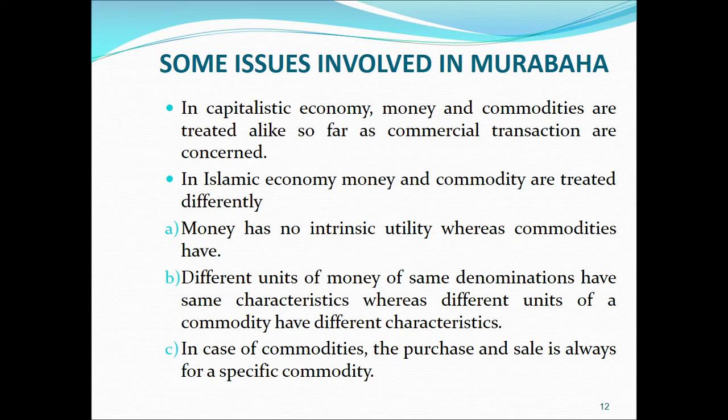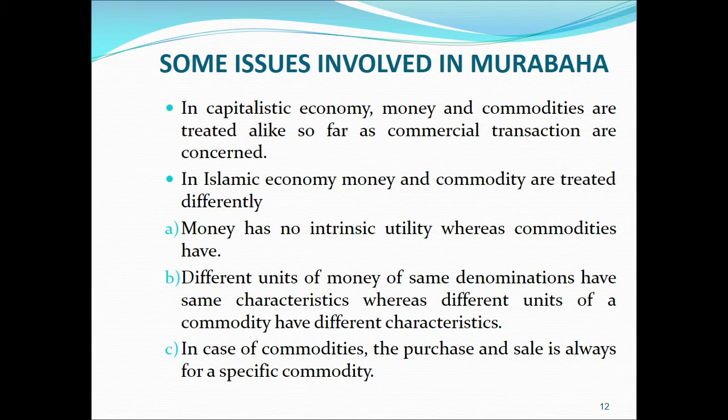Now this paper, this currency note, is just a piece of paper. The only value it is getting is because of the State Bank of Pakistan, which has issued this note.